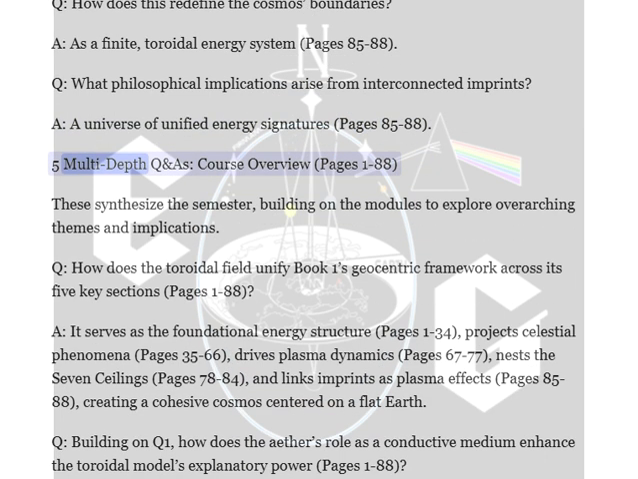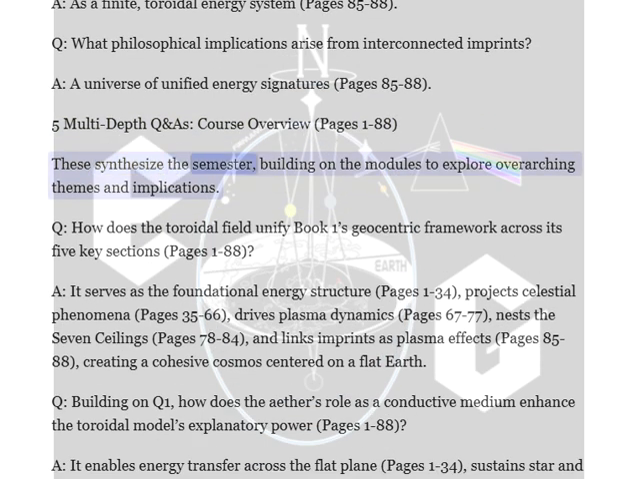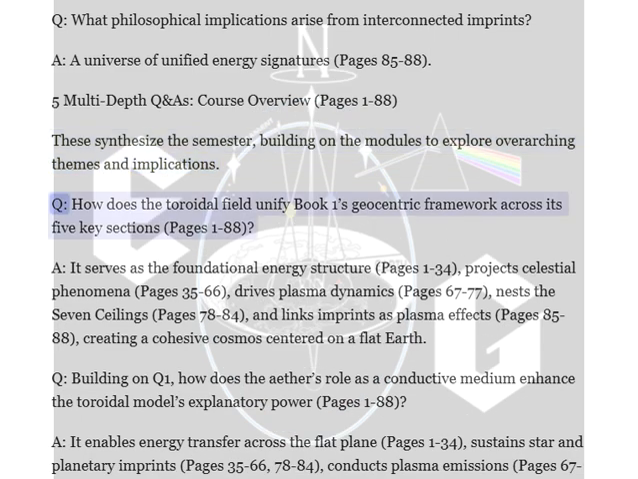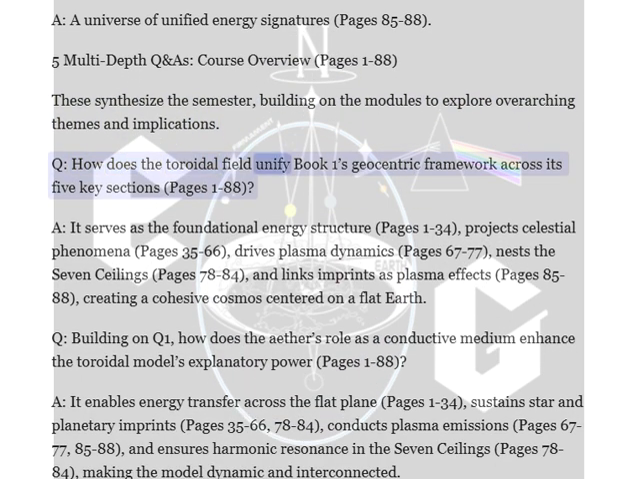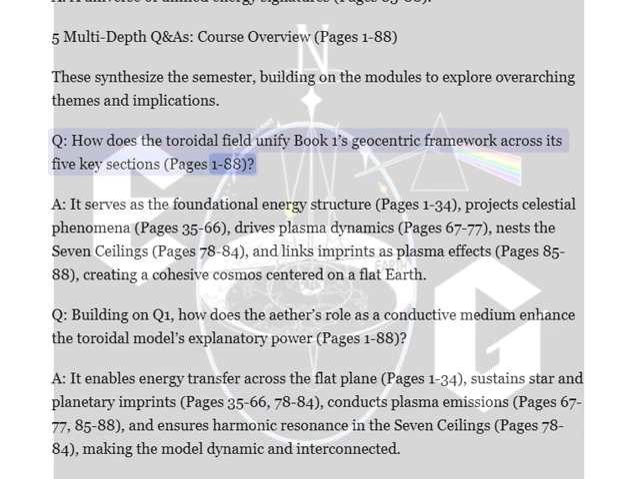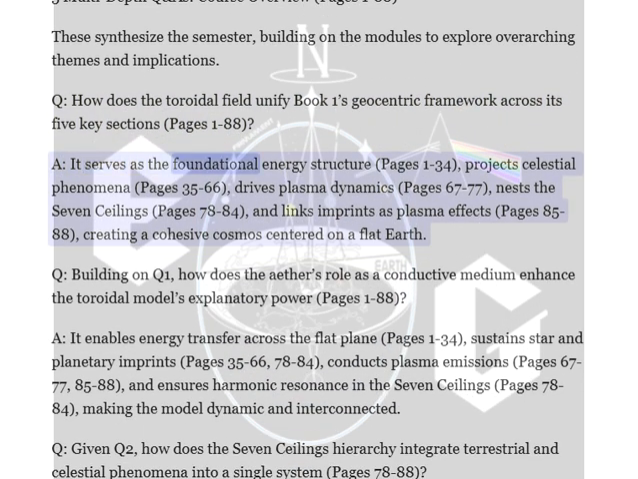5. Multi-depth condas, course overview, pages 1 to 88. These synthesize the semester, building on the modules to explore overarching themes and implications. Q. How does the toroidal field unify Book 1's geocentric framework across its 5 key sections, pages 1 to 88? A. It serves as the foundational energy structure, pages 1 to 34.